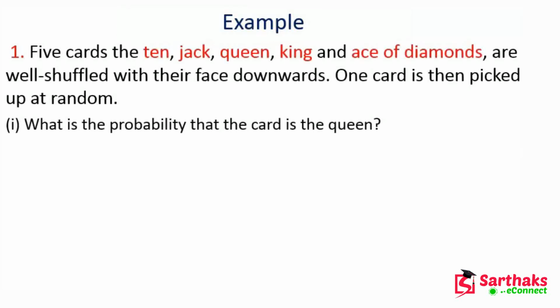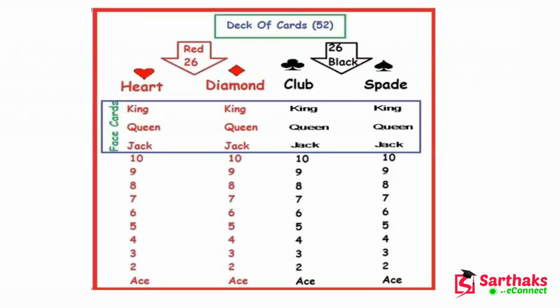The first question is, again, we have 5 cards: 10, Jack, Queen, King and Ace of Diamonds. In previous lectures we learned about cards.